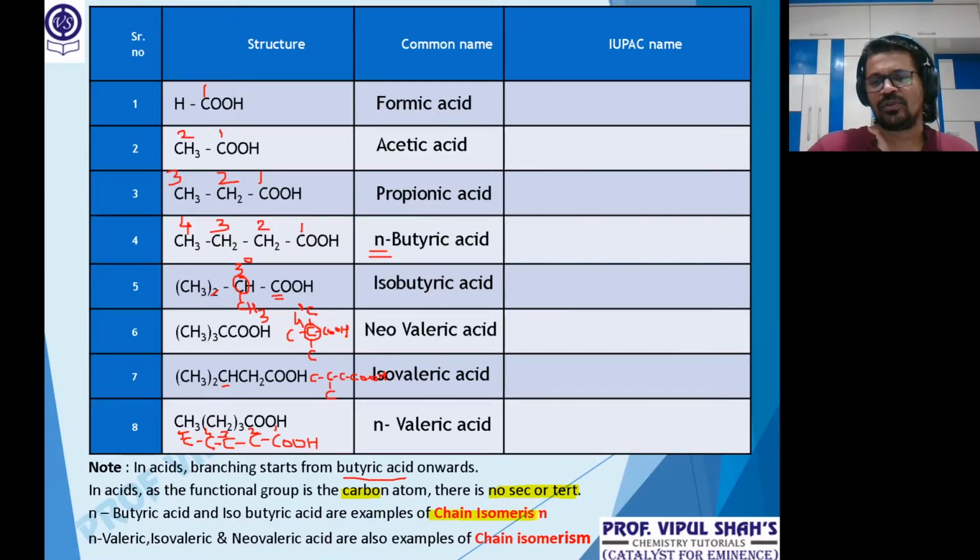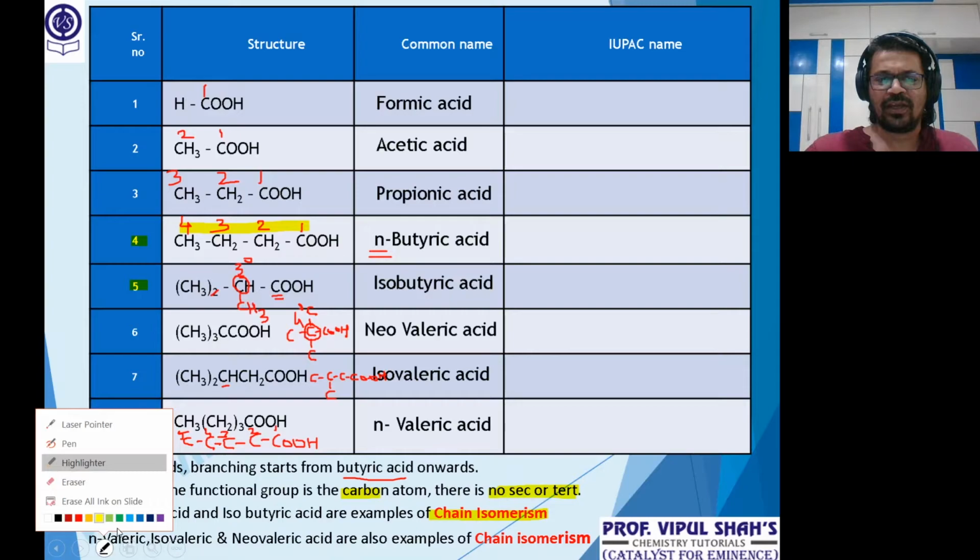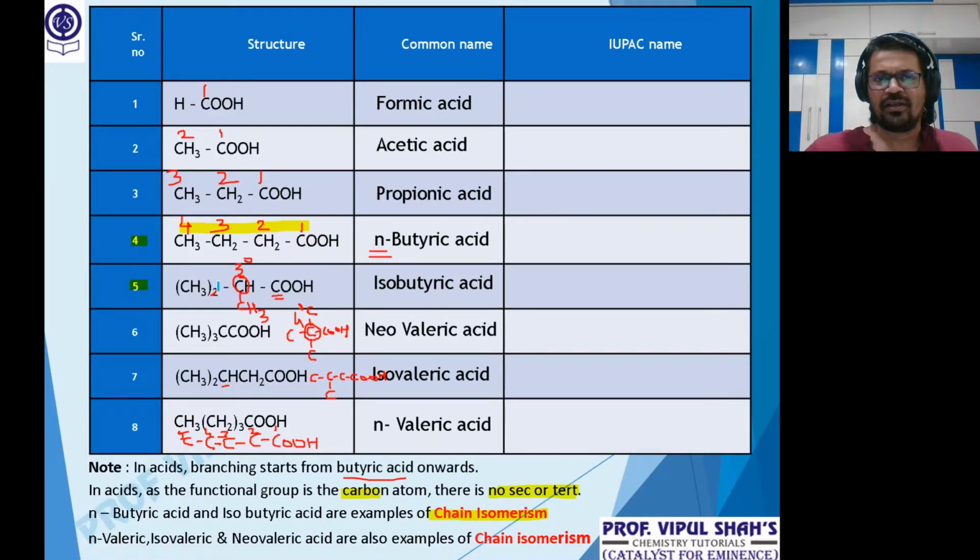Examples of chain isomerism we discussed. What's chain isomerism? 2 or more compounds having the same molecular formula, but the continuous chains are different. Like N-butyric, a continuous chain of 4 right in front of you. Look at compound number 4 and 5, N and iso. Here the continuous chain is of 4, right? 1, 2, 3, 4. For isobutyric, let's do the numbering over here.